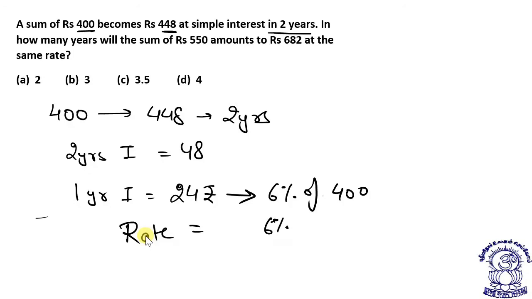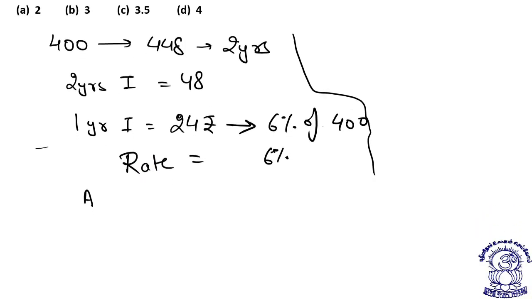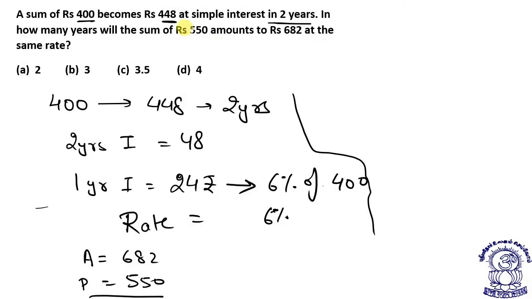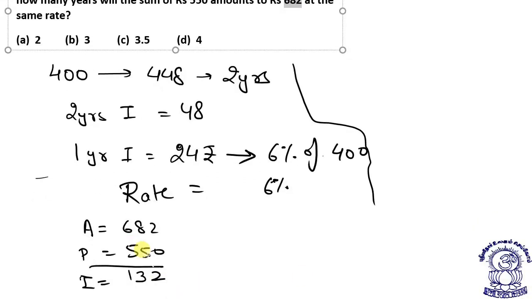Now the other thing, in how many years will the sum of rupees 550 amount to rupees 682 at the same rate? See, what is the amount? The amount we have is 682. The principal is 550. What is the interest? So the interest is, I can say, 132. Does it make sense? This is 550 rupees become 682. So the interest is 132 rupees.